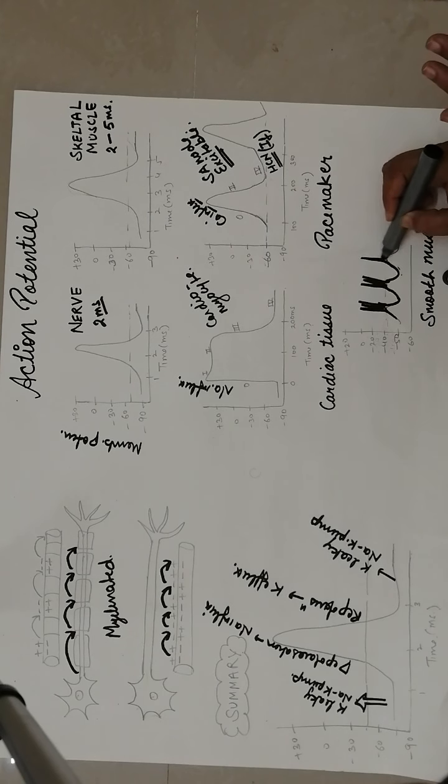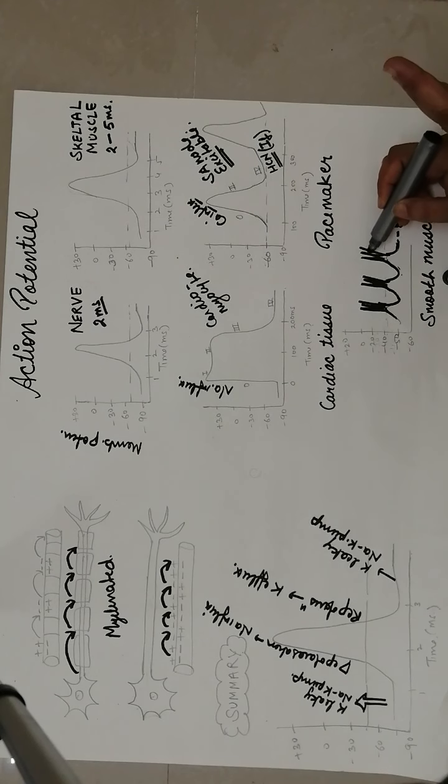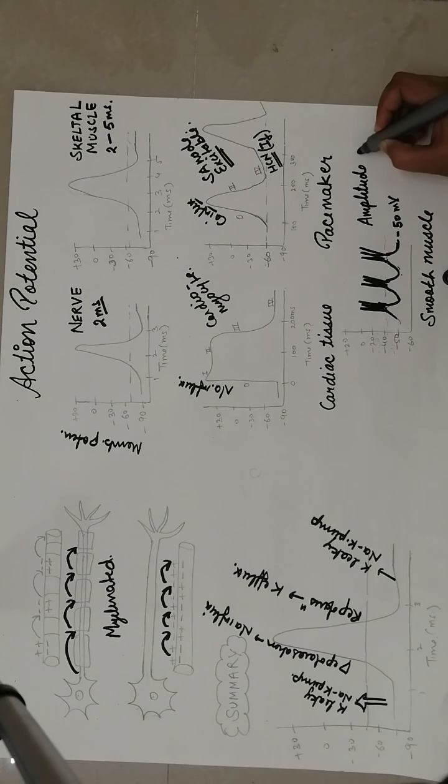So only if there is a stimulus are slow waves converted into action potentials, and depending on stimulus strength there is action potential firing. The amplitude of this firing is directly proportional to the strength of the stimulus.